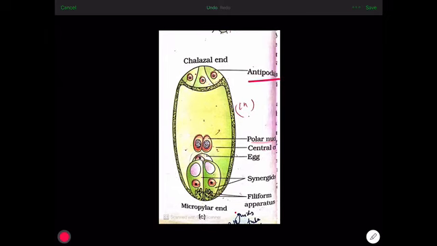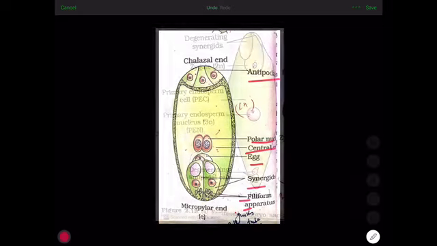So this is a diagram of the embryo sac before fertilization, in which we see 3 antipodal cells, 2 polar nuclei, central cell, egg, and 2 synergids. Synergids contain the filiform apparatus. So this is the embryo sac or female gametophyte before fertilization.